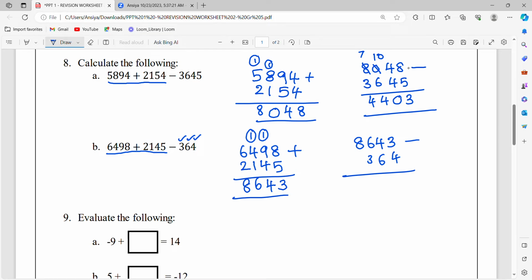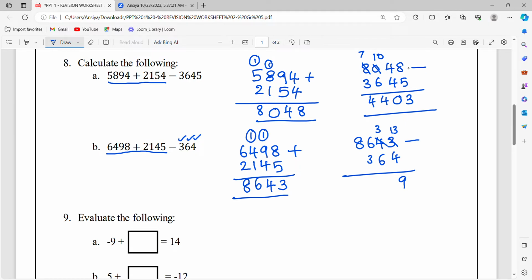First 3 minus 4. We know 3 is a smaller number, so we cannot subtract 3 minus 4. So we take help from 4. So 4 becomes 3 and the 3 becomes 13. Now we subtract, you will be getting 9.